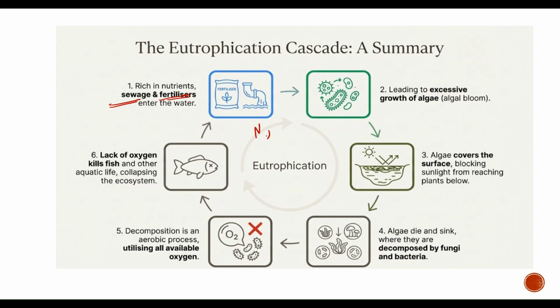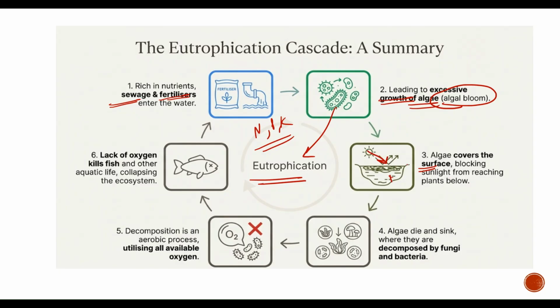nitrogen, phosphorus, and potassium, which stimulate growth of algae, where you can see the water body is completely filled with algae. That process only you call eutrophication, or they are also called algal blooms. Blooms means excessive growth of algae is seen on the water body, so algal bloom formation occurs. Algae covers the surface, blocking sunlight. Sunlight can't enter into the water body.